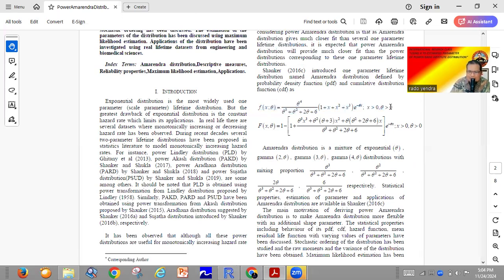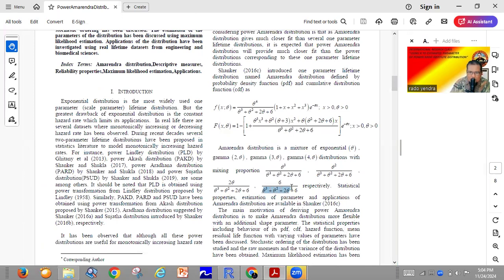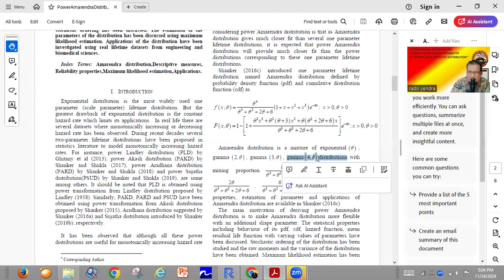This is the Amarendra distribution produced by the technique of mixture distribution, with the first proportion and the first density function, the second proportion and the second density function, the third proportion and the third density function, and the last, the fourth proportion and the fourth density function.